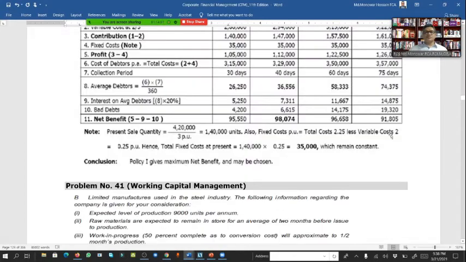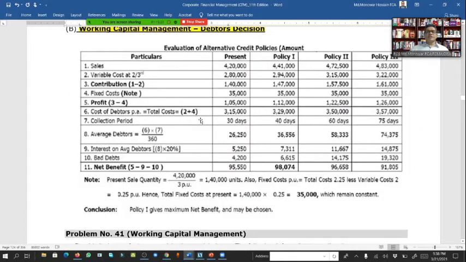So variable cost 2, less variable cost 2, then what we will get? 0.25 per unit. Hence total fixed cost at present, 1,40,000 units multiplied by this 0.25. So 35,000 is the fixed cost, and this remains constant because we know fixed costs are always fixed. So here fixed cost is 35,000, and that's why all level is 35,000.